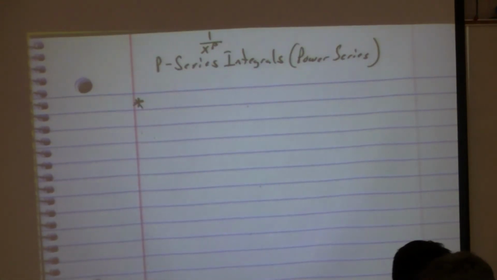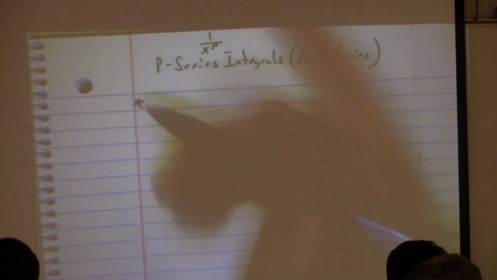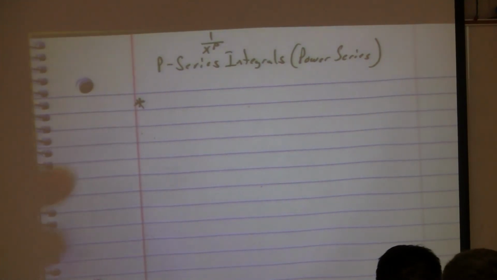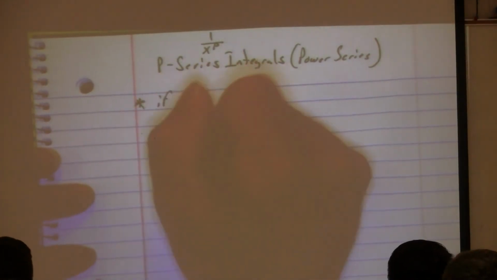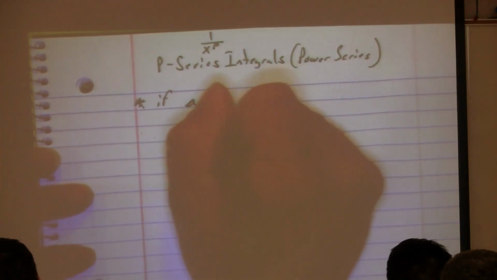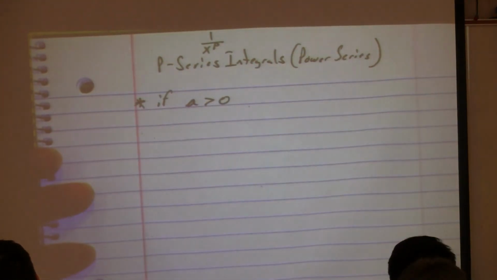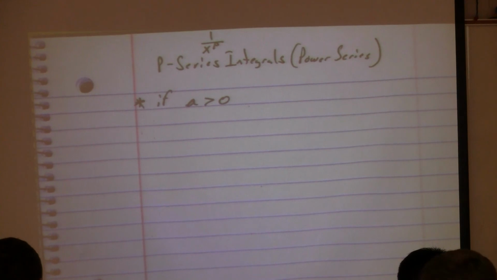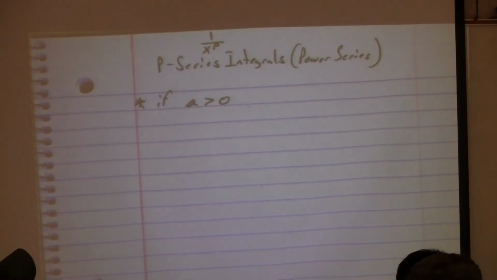There are 2 cases whenever you're integrating problems like that from a number to infinity. In all the examples we did, what was the number that we started from? 1. It could actually end up being another number, anything greater than 0. If it's 1, it's awesome because we can use the shortcut to get the answer. If it's not 1, we're going to know if it converges or diverges at least, but we're not going to know what it equals unless we actually do the math.